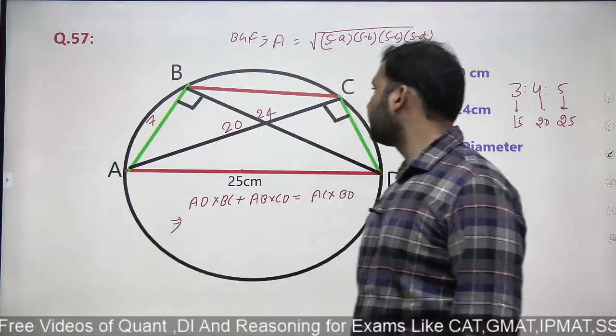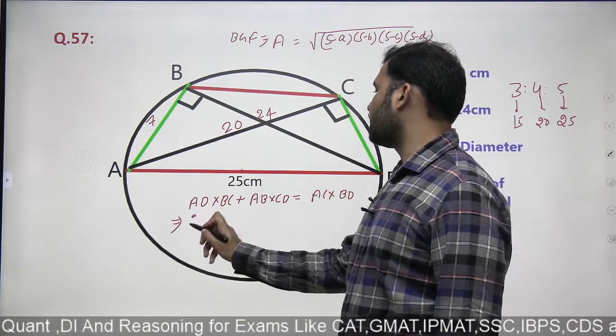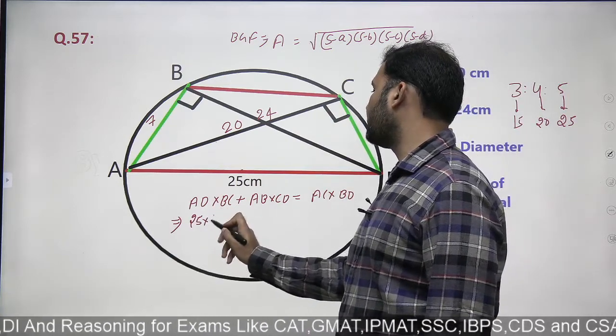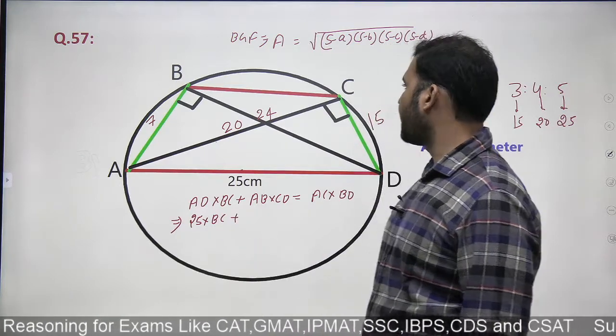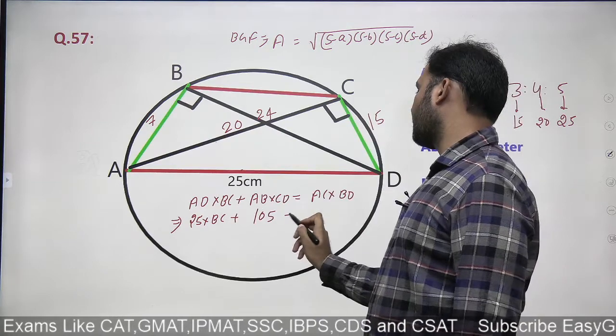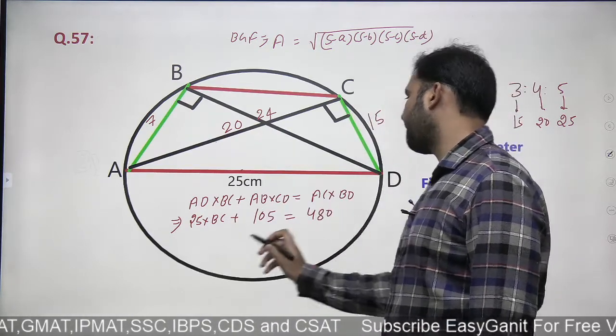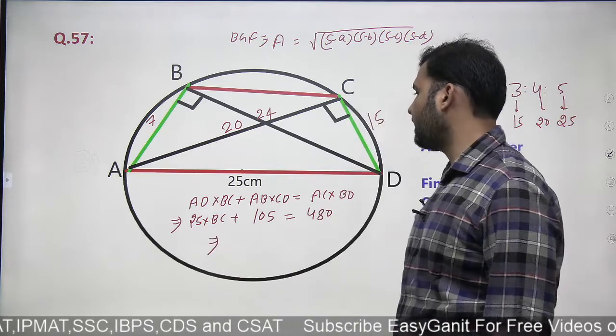If you know this, you will be able to solve this, right? So now what is AD? Length of AD is 25, BC is what we're supposed to find out, plus AD into CD, 15 into 7, that is 105. Product of diagonals AC into BD, that is 480. Right?